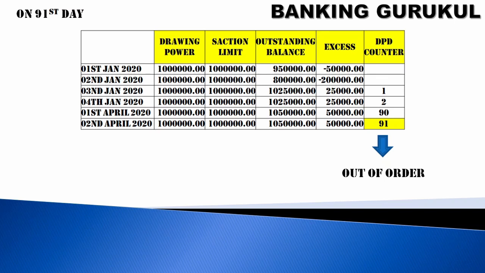On 3rd January your outstanding balance has gone to 10 lakh 25,000, so you have used 25,000 in excess of your sanction, and your DPD counter has started at one. Like that it has continued up to 2nd April, when your DPD counter has reached 91 days. So on the 91st day, your account will be moved to out of order status.